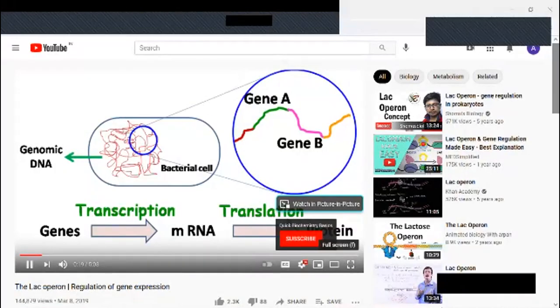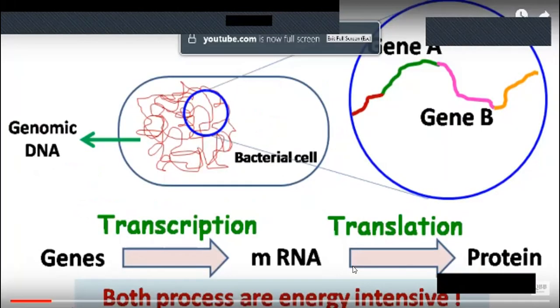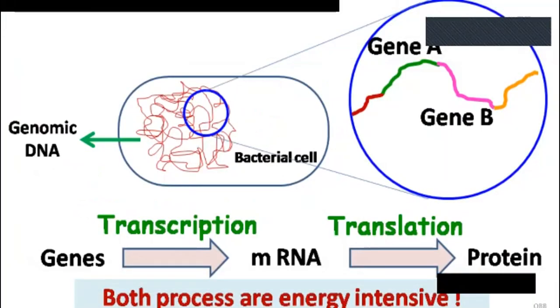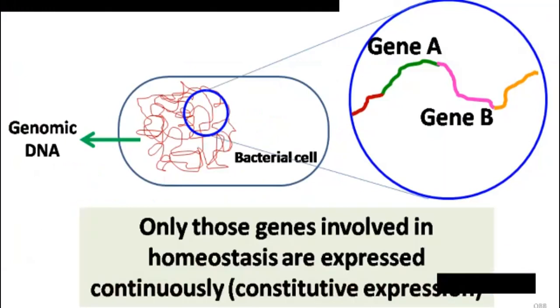So let's have a look into the lac-operon gene expression video. Hey everyone, quick biochemistry basics here. So let's talk about the lac-operon. The lac-operon is the best studied model for understanding the regulation of gene expression. The genomic DNA of bacteria has many genes. Genes, by the process of transcription and translation, forms a protein. Both transcription and translation are highly energy intensive, hence only those genes that are required for homeostasis are continuously expressed. This type of expression is known as constitutive expression.